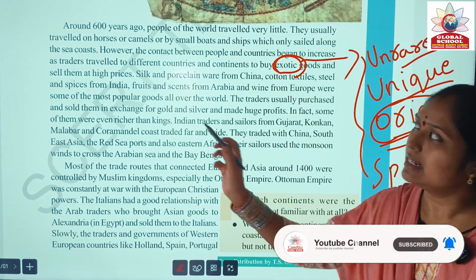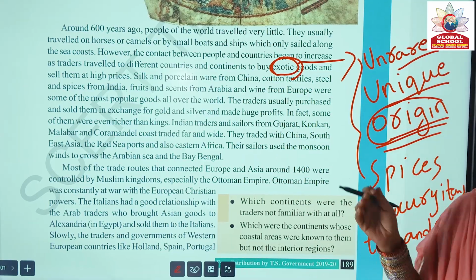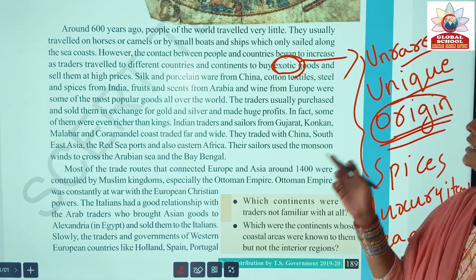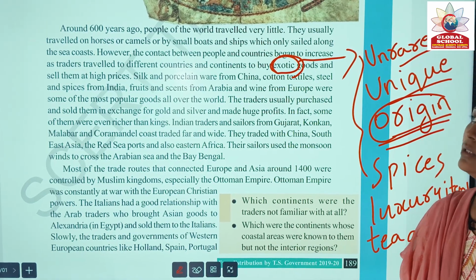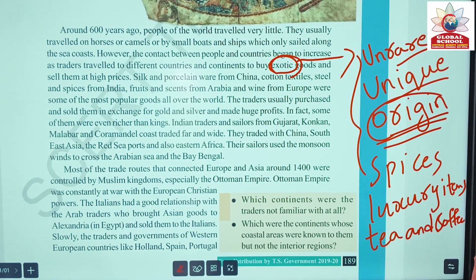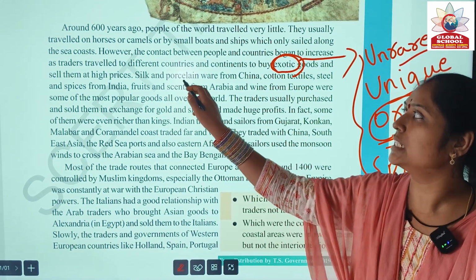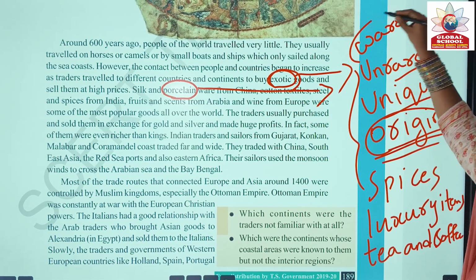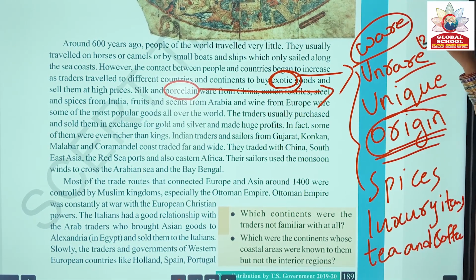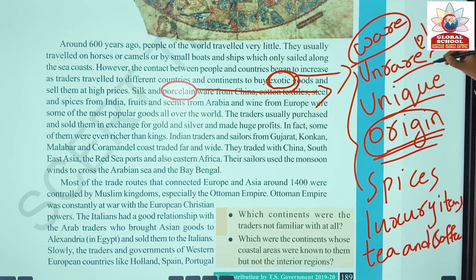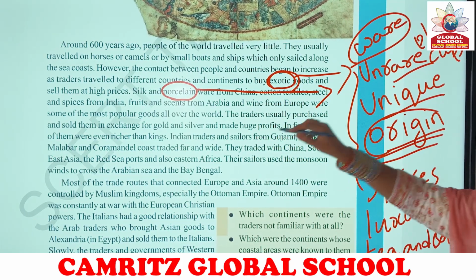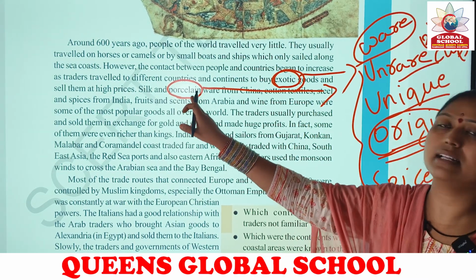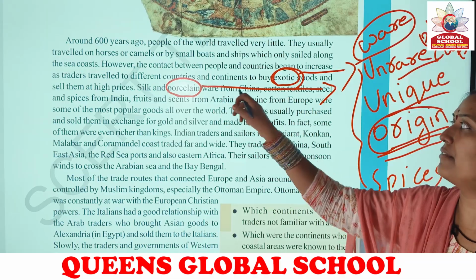Exotic goods were sold at high prices. People who went far away for trade searched for exotic goods, purchased them and sold them at higher prices. For example, silk and porcelain. Porcelain ware is used for making plates and cups, and porcelain is very famous for its beauty and translucency. Silk and porcelain are considered exotic goods, and they are from China.